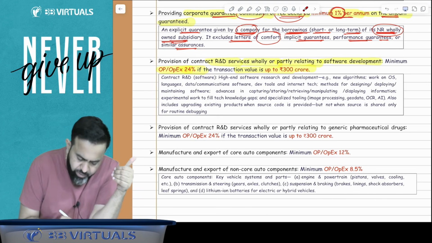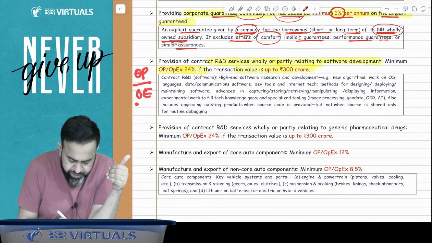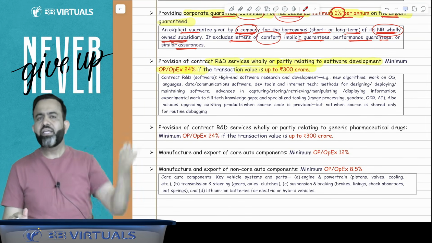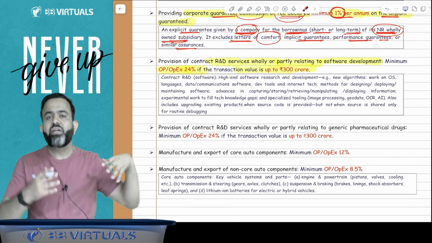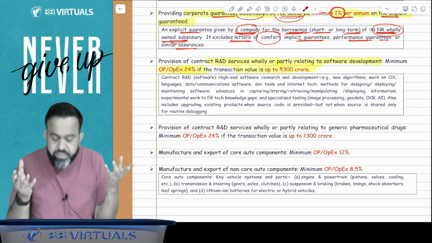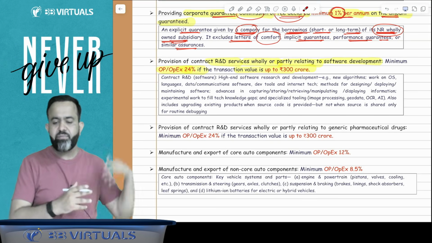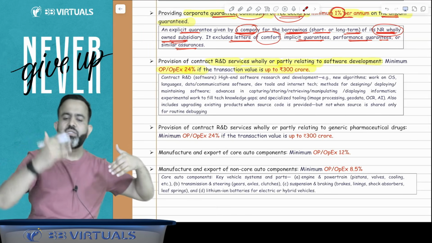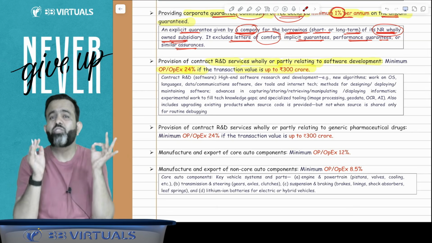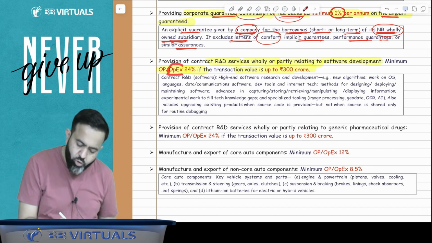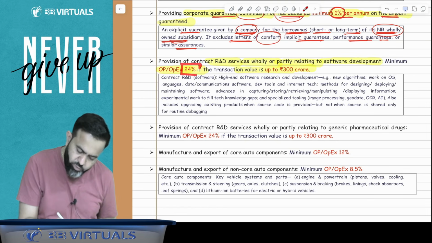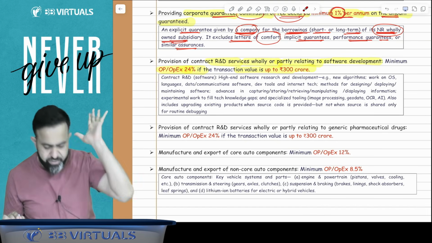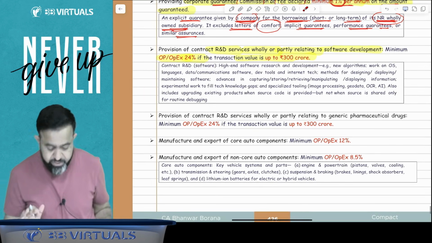24% means operating profit divided by operating expenses. It should be 24%. Then it is as per the safe harbor. So in India, there are various companies doing software development related research only, R&D service. When they are doing the R&D for their non-resident associate enterprise, they should charge at least a 24% margin on their operating expenses. If they are charging 24%, then it is treated as per the safe harbor. Done. So here, what is the meaning of contract R&D software?